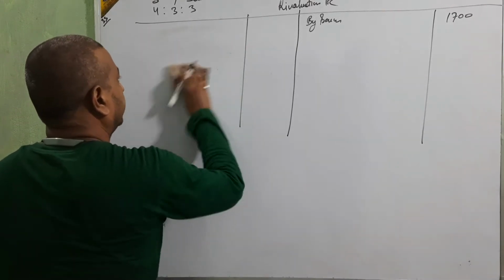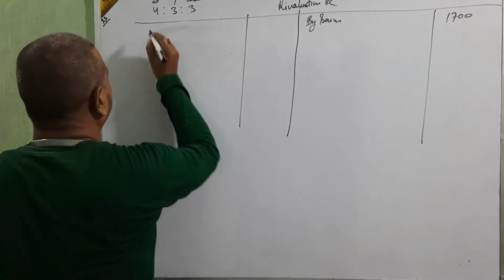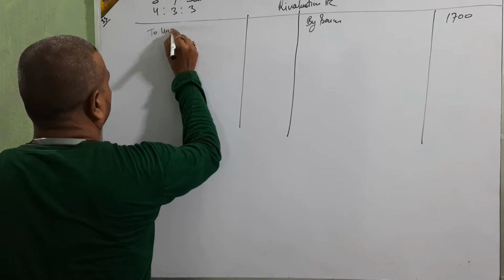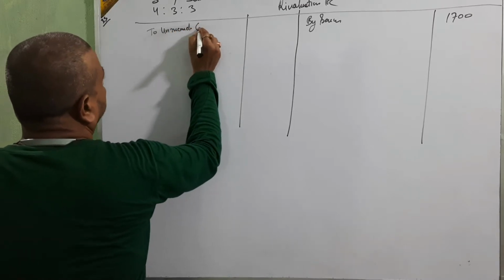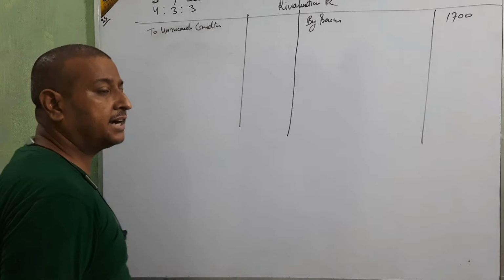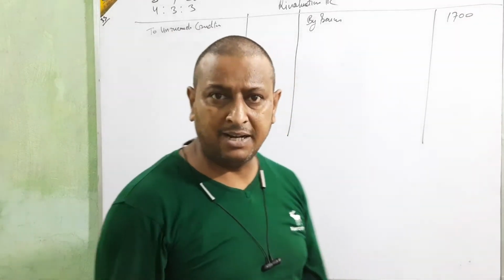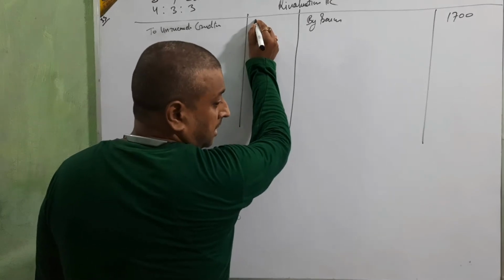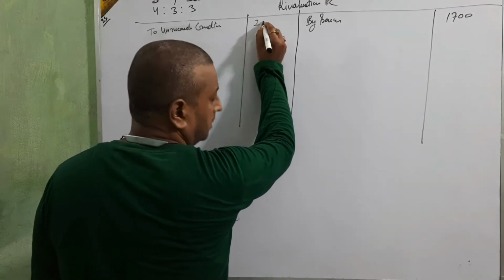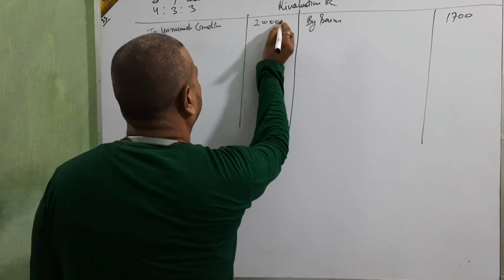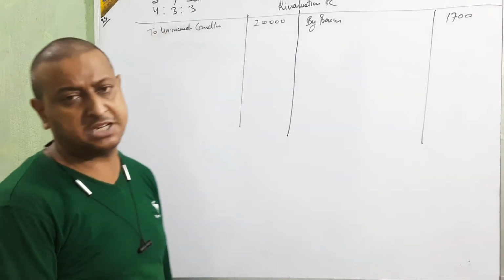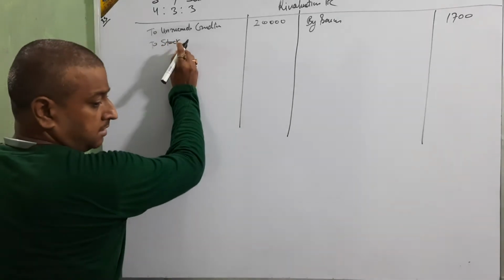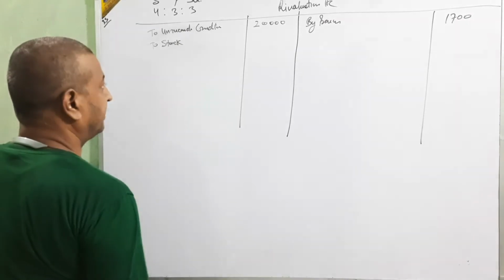Next. An unrecorded creditor of 20,000 will be recorded. Unrecorded creditor means loss. Liability increases. The unrecorded creditor amount is 20,000. So beta, liability increase means debit side. Next, which will come out on the back side.